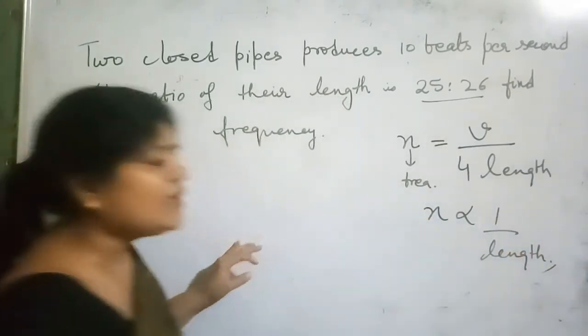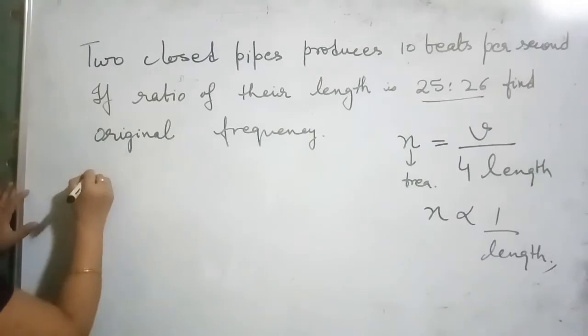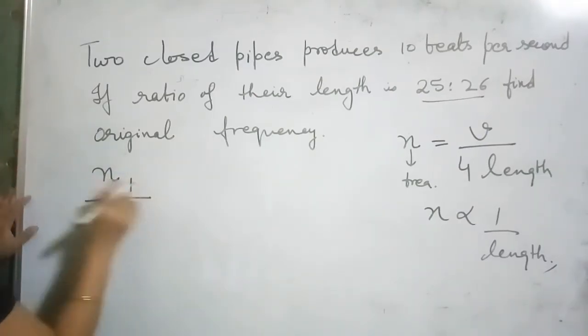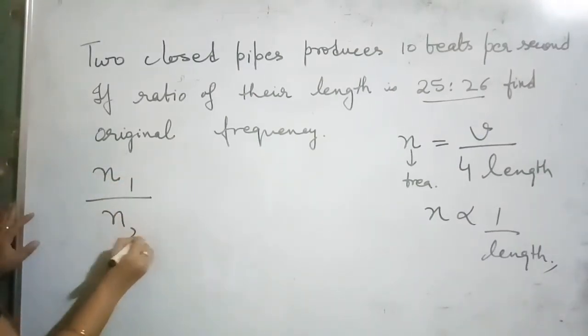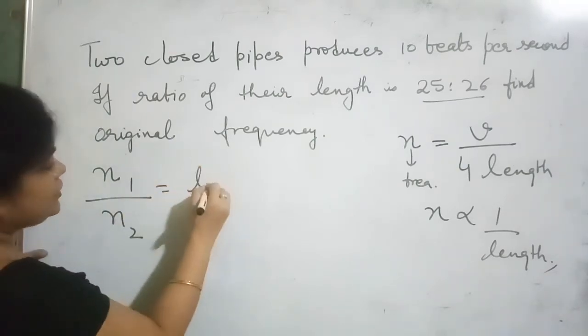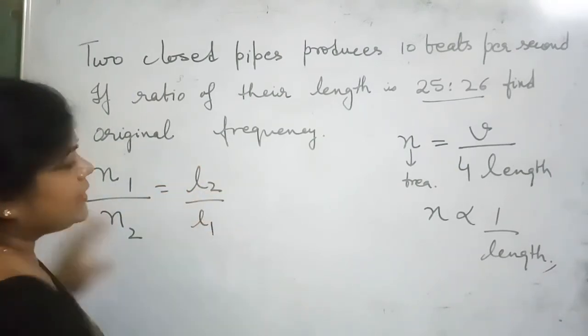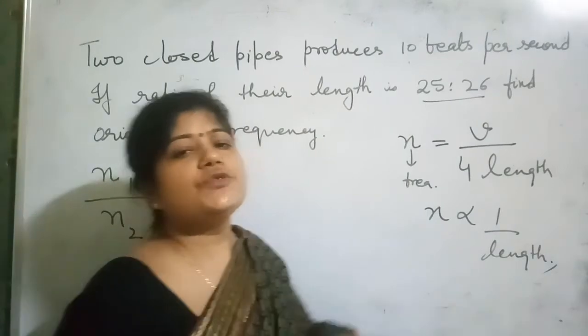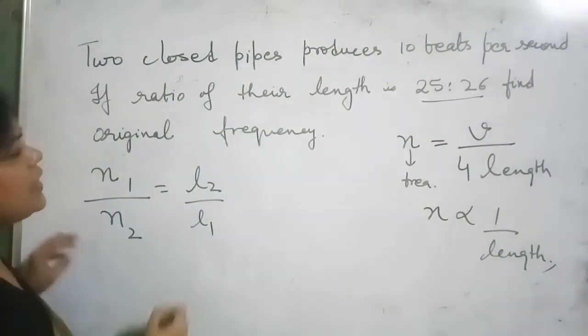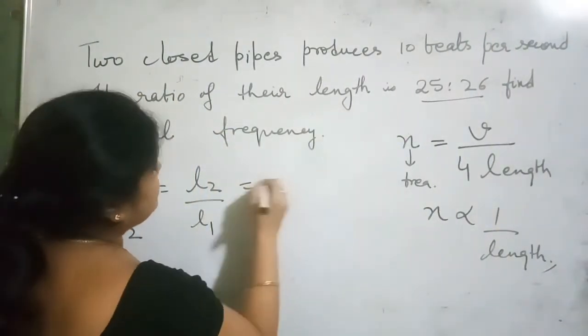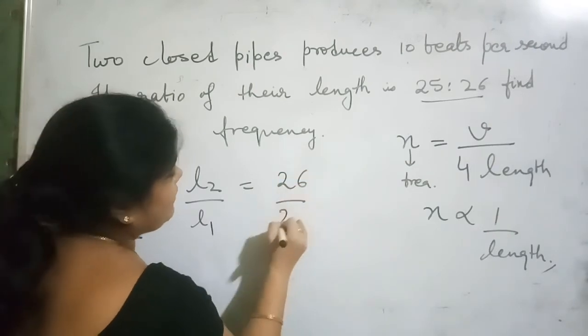So when we write here, we get the relationship between the frequency in the first pipe and the second pipe as L2 over L1, because they are inversely related. So now here we get 26 and here 25.